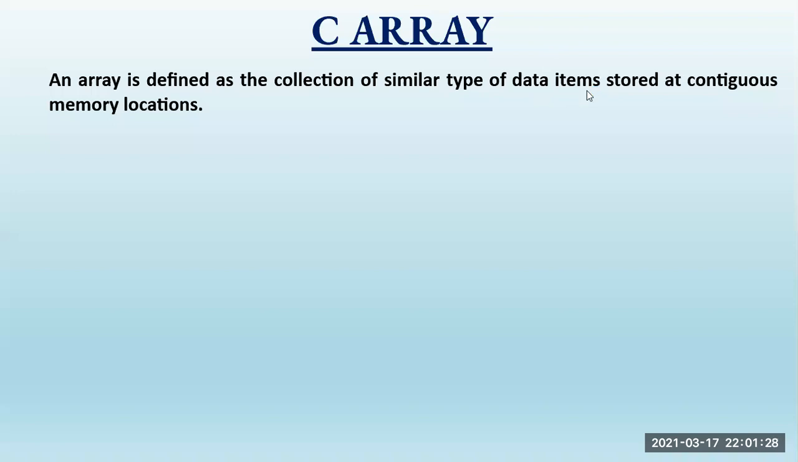Again, whatever similar type of data elements we collect will be stored at contiguous memory locations, nothing but one after the other. Like that, it will store the elements. We call it contiguous memory locations. So let's see one by one.